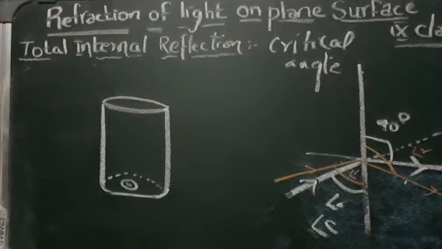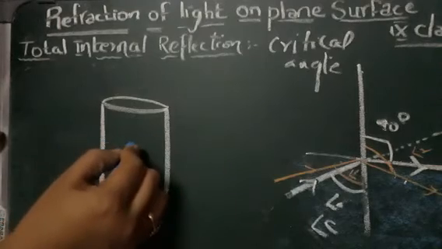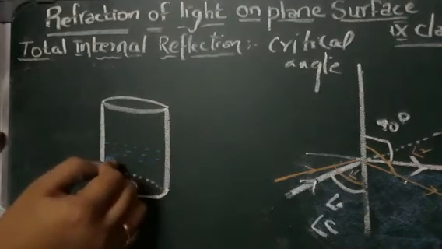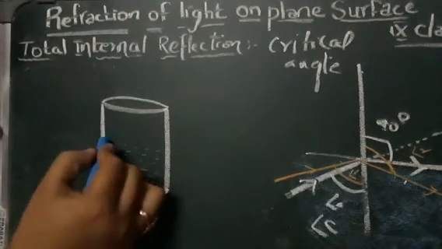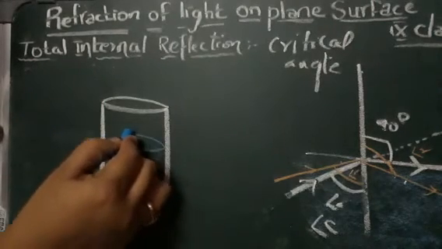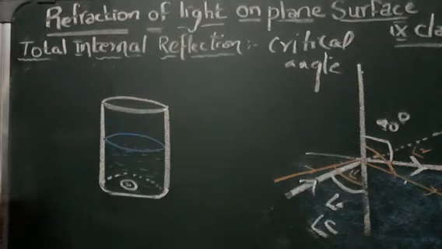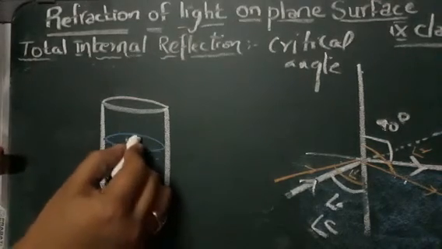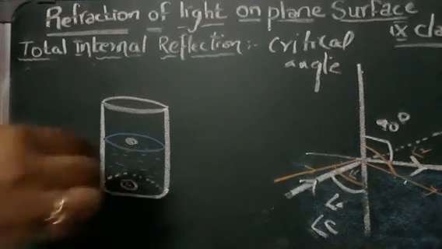So what we are going to do, we are going to add water continuously until the coin is visible to us at the top of the surface. Here, suppose this is the top surface of water. Until the coin is visible here, we are going to add water.